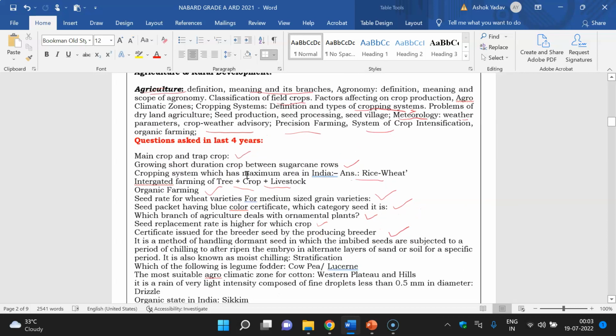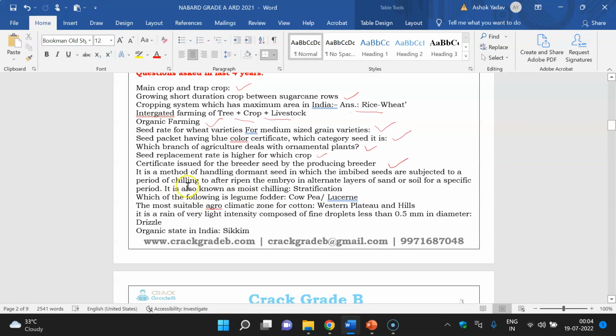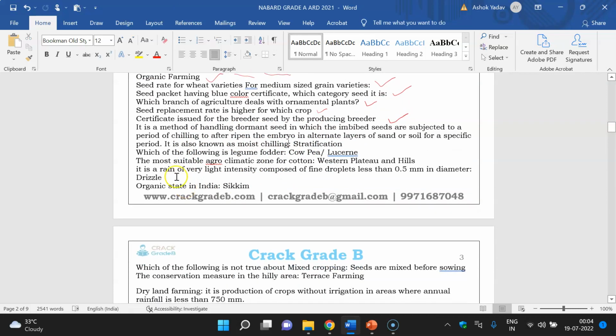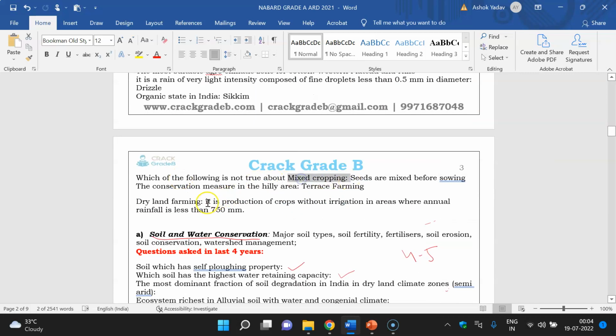Main crop and trap crop, growing short duration crop between sugarcane rows, which type of cropping pattern it is, cropping system, integrated farming, organic farming, seed rate, seed packet color, seed replacement rate, certification issued for breeder seed, and definition of a process in seed stratification, climate zone related questions, organic state in India, mixed cropping, dry land farming. So these are very basic questions, and you can easily find these things covered in our content also.